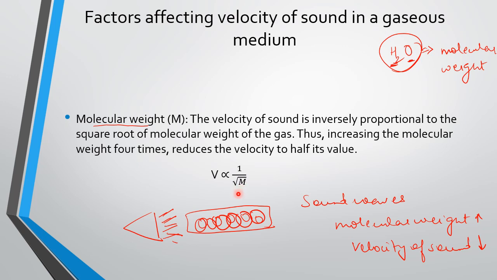Got it? So 3 factors we studied till now: temperature, density and molecular weight. Density and molecular weight are both inversely proportional to the square root of their respective quantity, whereas temperature is directly proportional to the velocity of the sound. I hope I'm clear about the 3 factors that affect the velocity of sound in the gaseous medium. Okay,